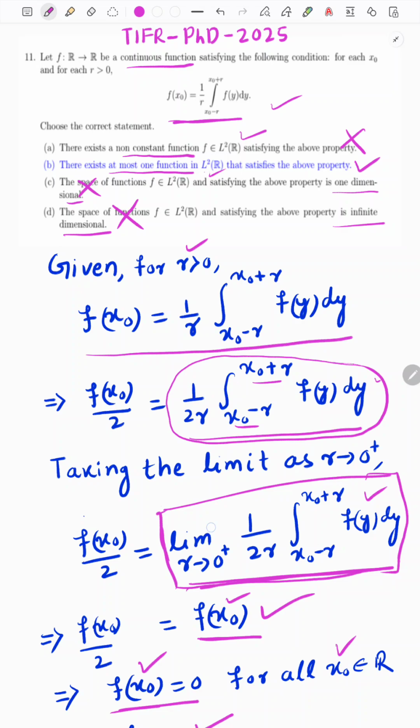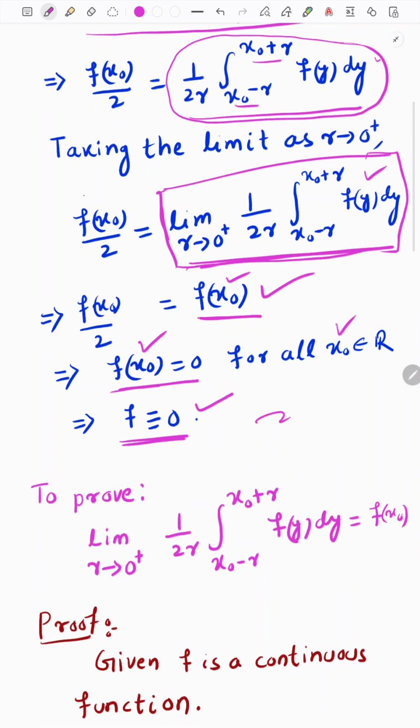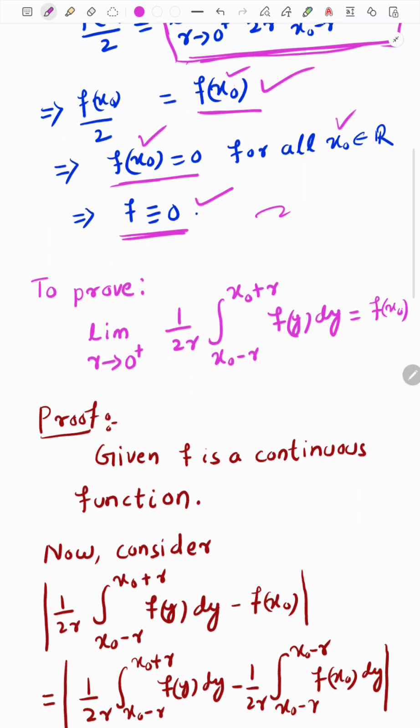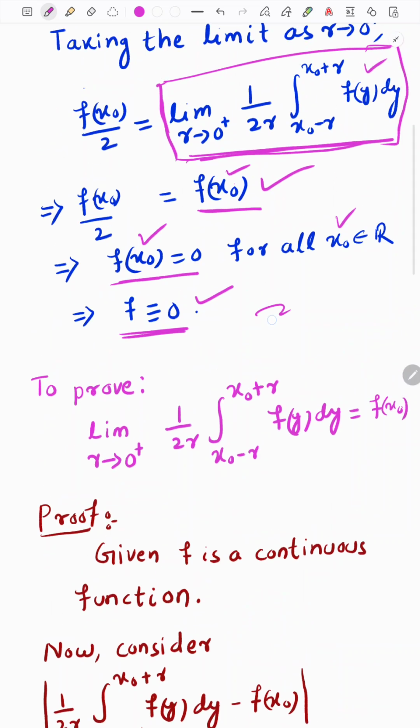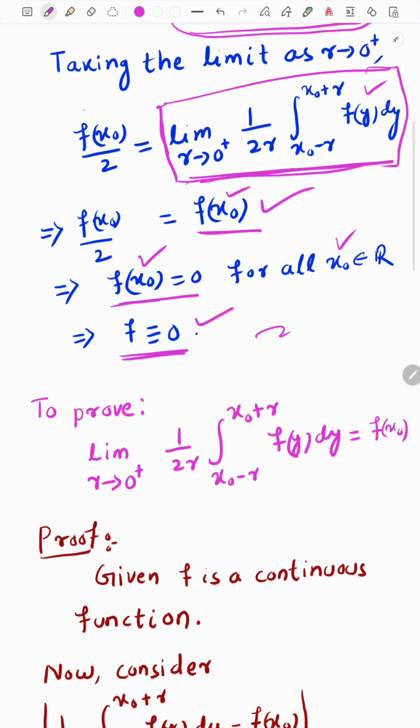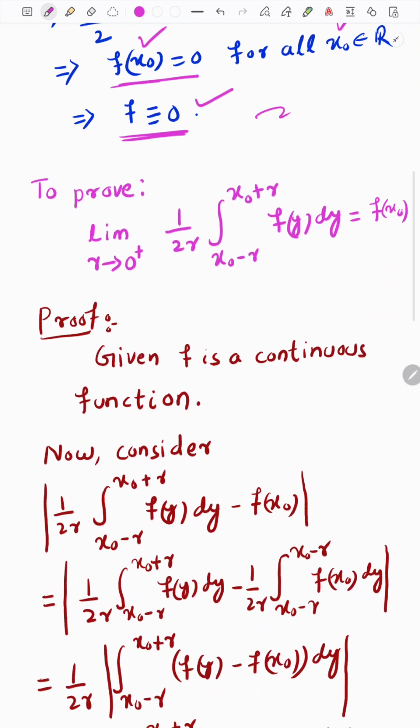But our main task is to prove that this limit is equal to this, meaning every point is a Lebesgue point. This is a very nice property of continuous functions. If x0 satisfies this type of limit, then x0 is called a Lebesgue point.